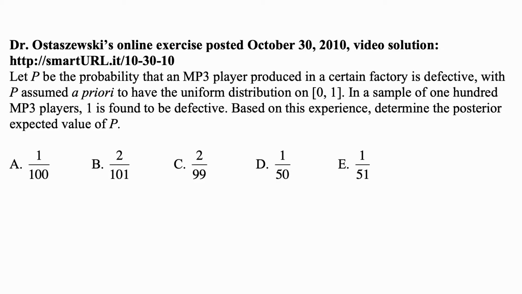Here's a problem for today for exam P. Let P be the probability that an MP3 player produced in a certain factory is defective, with P assumed a priori to have the uniform distribution on 0, 1. In a sample of 100 MP3 players, one is found to be defective. Based on this experience, determine the posterior expected value of P.